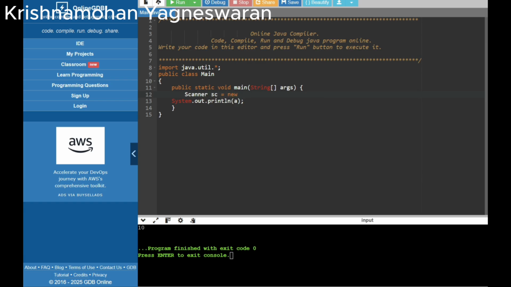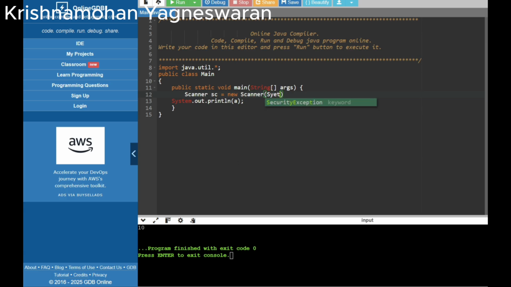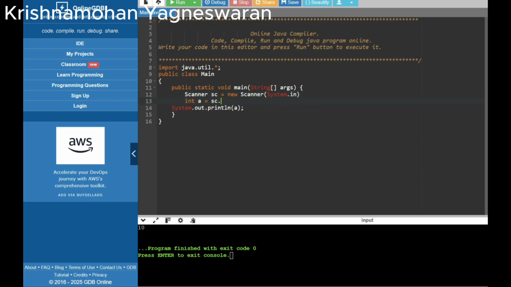You can give any name here instead of sc. These are like formulas, like System.in. And int a = sc.nextInt(). Int means we are asking for a number.